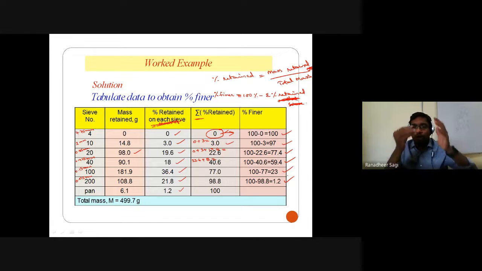So once we know the percentage finer data with respect to the different sieve sizes or sieve openings, you can plot the graph on a semi-log graph sheet where percentage finer data is indicated on the vertical axis and your sieve size or sieve opening on a logarithmic axis is represented on the horizontal axis.